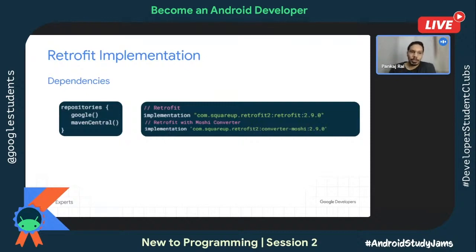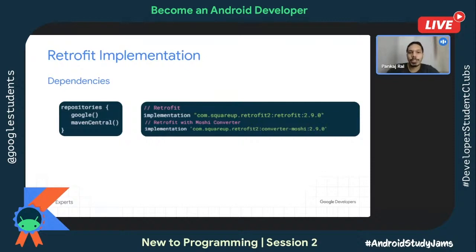So make sure that you have the Maven Central and the Google repository. Google is something which comes by default. If you do not have the Maven Central, then do add those two. And then add this dependency, Retrofit 2.9.0 or whatever is the latest one.